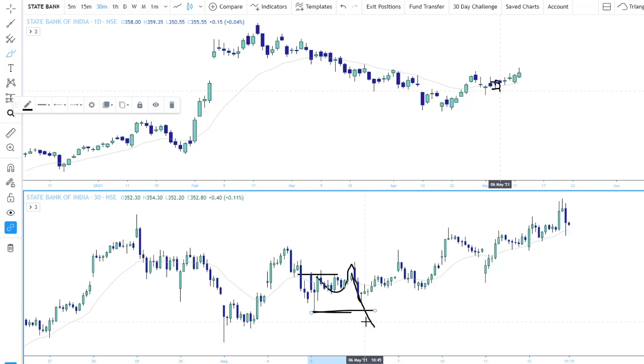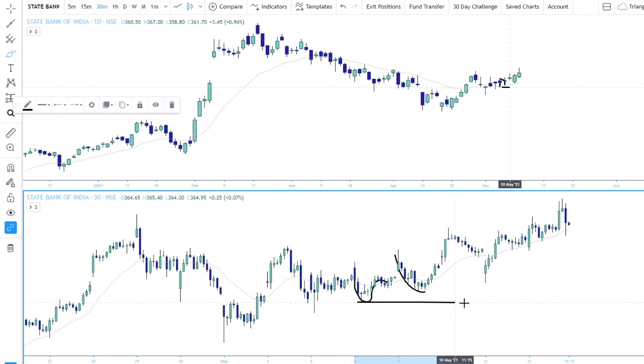But if it doesn't want to do that, it normally won't break the structure. Here also the same thing, it didn't break the structure, instead going up. So that just gives you the confirmation that you have taken the trade in the right direction. Okay, so that's why it's very important that after taking the trade, you assess what the market is doing. And the next day as well, it opened higher, came down, but then it didn't break this structure.